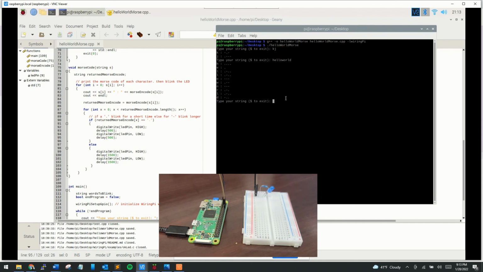Okay, so that finished, and then it asks for another string here, and then when the other requirement is that it has an escape character, so for me it's a $ sign. I hit enter there, and then it returns back to the command line, and that's all that I got.